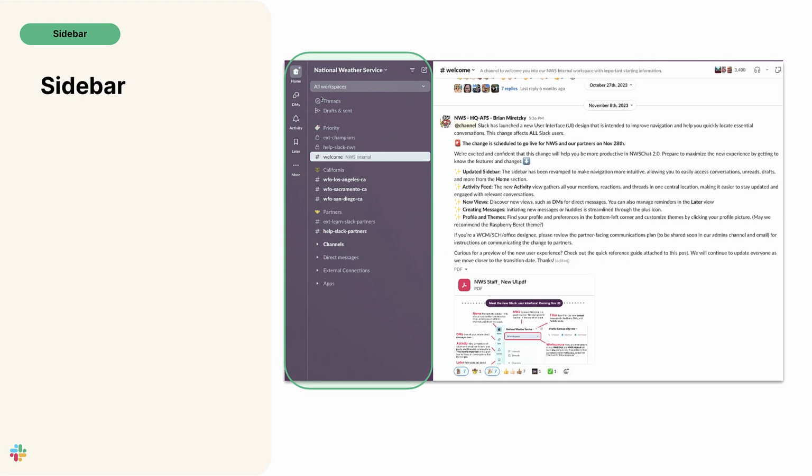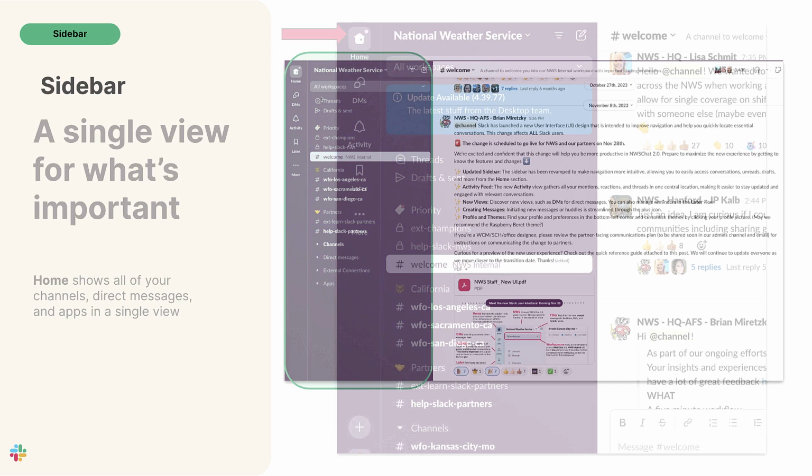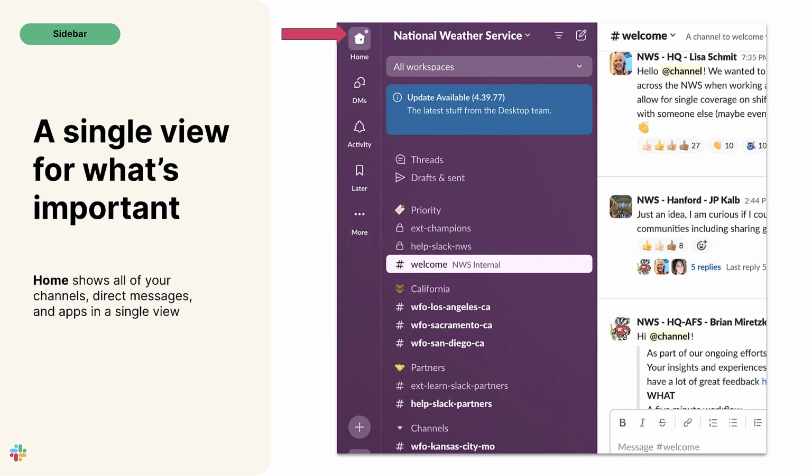Meet your Slack sidebar. This is what I like to call your navigation station. You can navigate amongst your conversations via dedicated views. These dedicated views group your notifications, direct messages, and more. Let's explore how this comes to life.